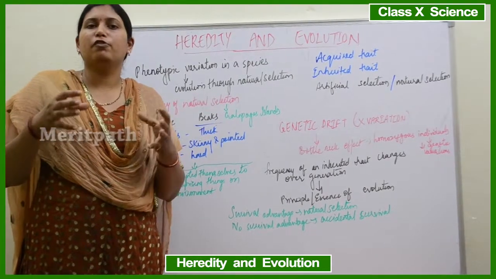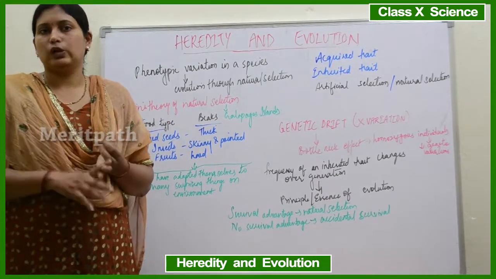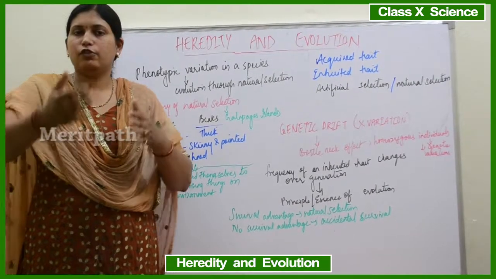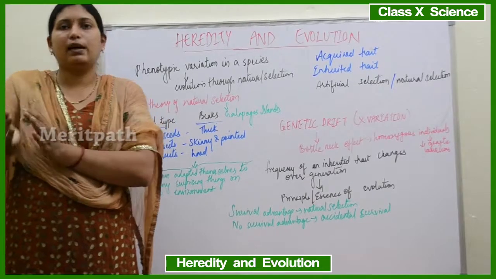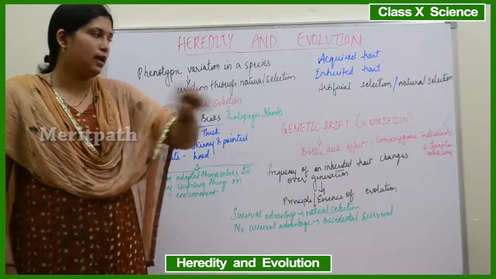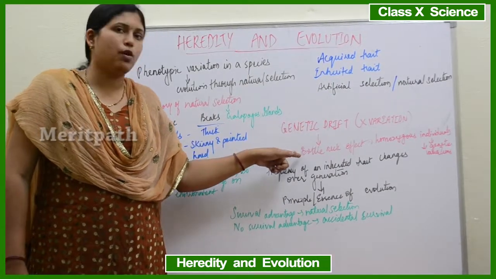Suppose there are a group of people living on an island and that island gets hit by a typhoon or a tsunami or an earthquake, say, and then 80% of the population died due to that earthquake or typhoon, and only 20% survived. That is a sudden decrease in the population. This is what is known as genetic drift. So genetic drift always leads to a bottleneck effect.